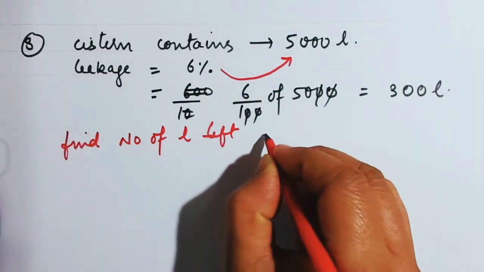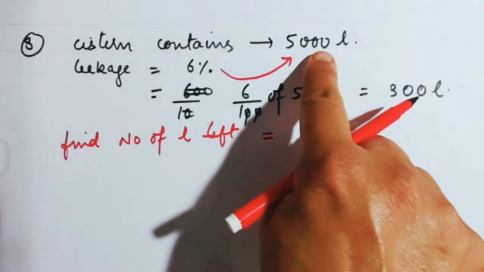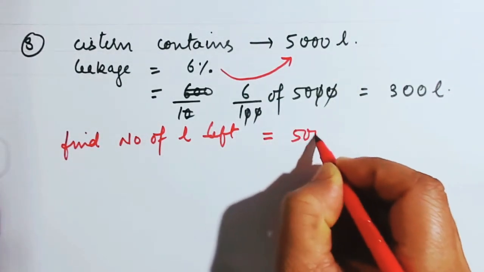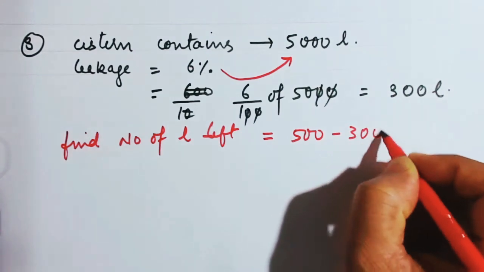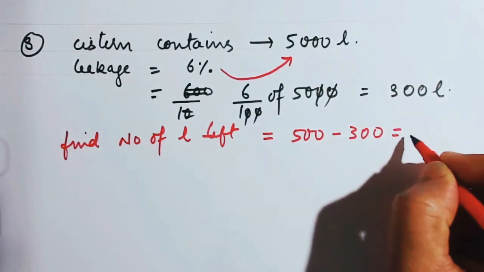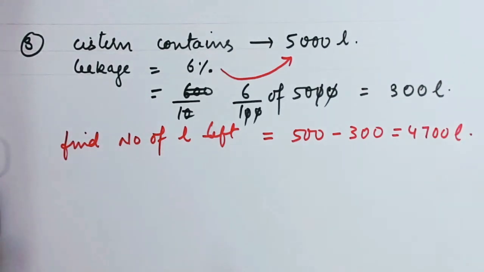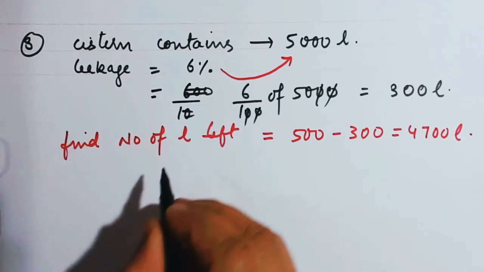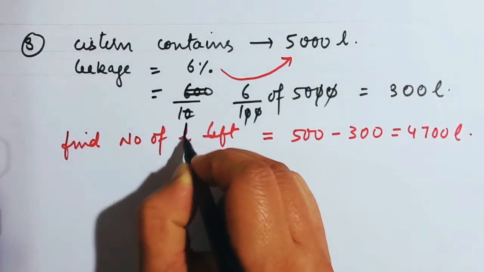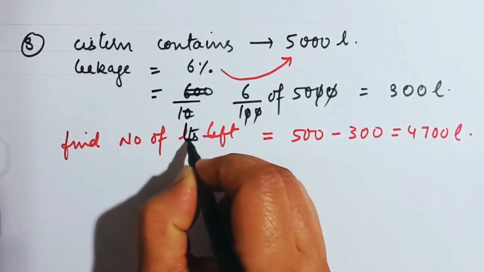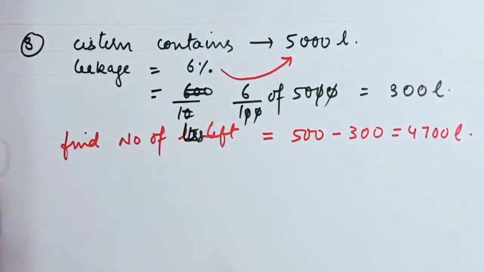So number of liters left will be how much water was there? 5,000 minus 300 will give you 4700 liters. See? So they are quite easy if you understand the meaning of percentage properly.